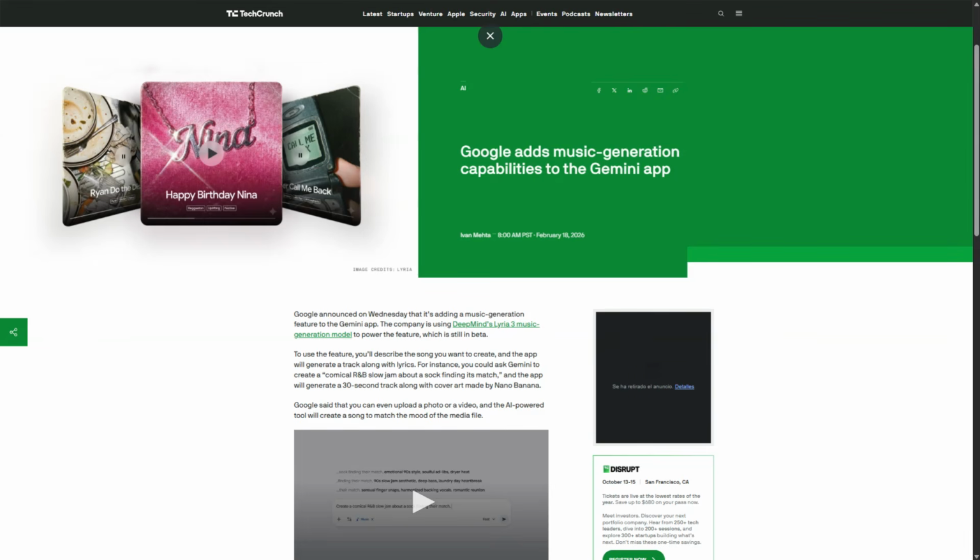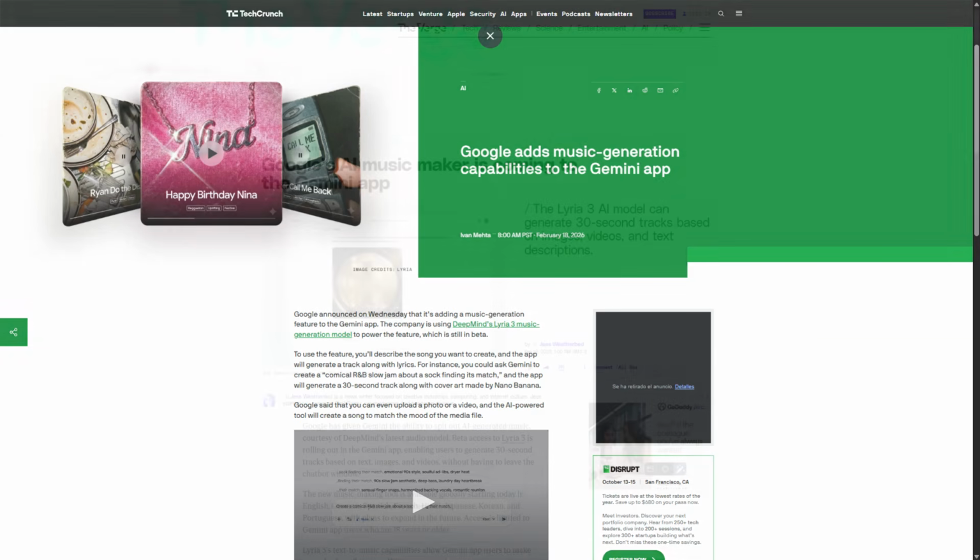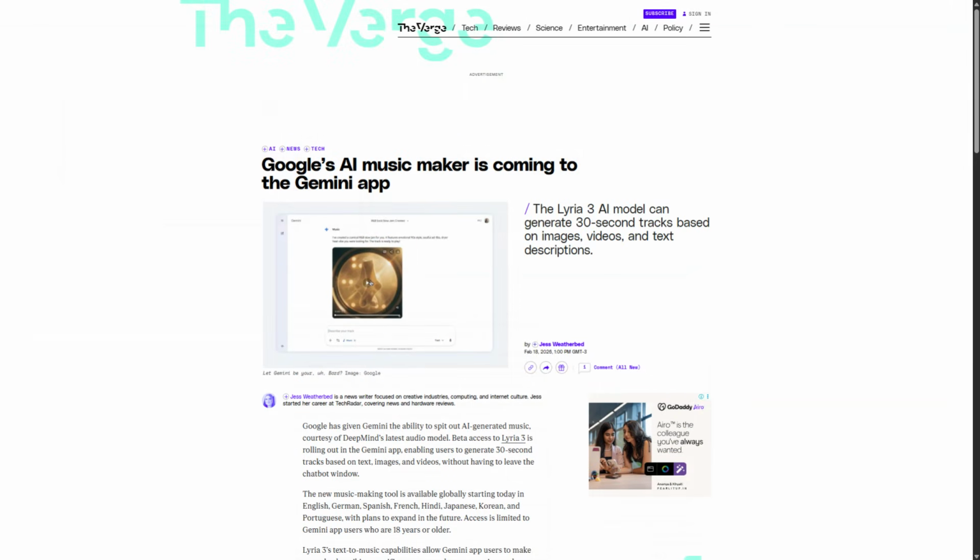Now, previous versions of Lyria have only been available through Google Cloud's Vertex program, so this is a big expansion in access. However, there is a pretty significant limitation, which is that these are 30-second clips. The model itself isn't really capable of building on top of the initial generation, so this feature won't be useful to generate entire songs. However, and it's pretty clear that this is the use case they're imagining initially, this could be extremely useful for generating background music for YouTube Shorts or fun, interactive, personal types of song messages.